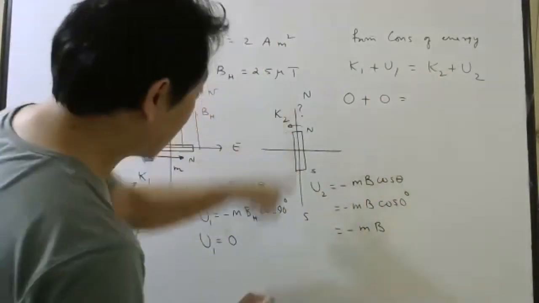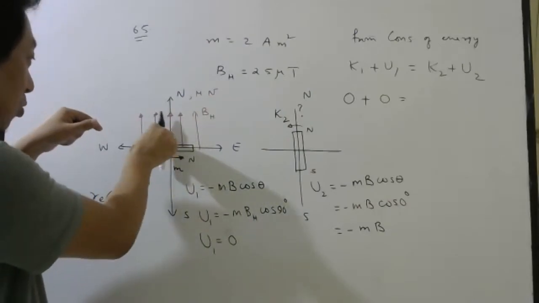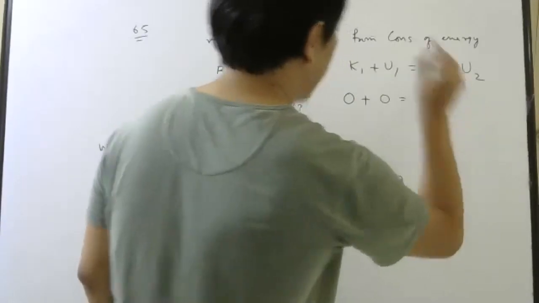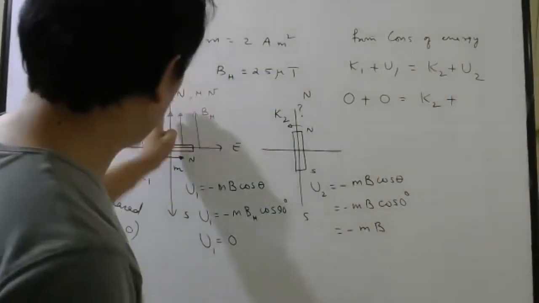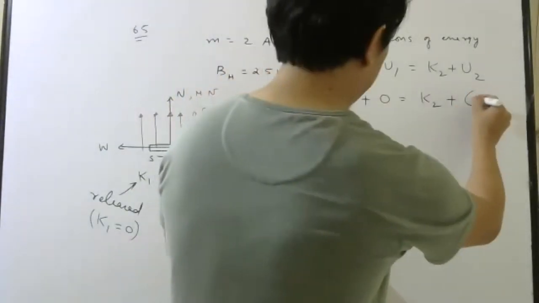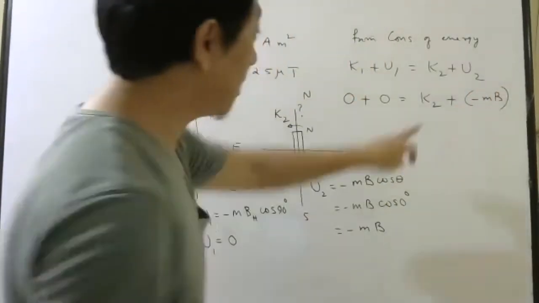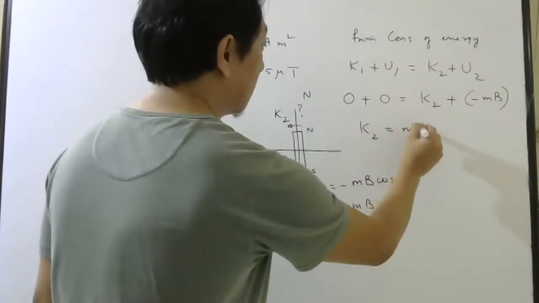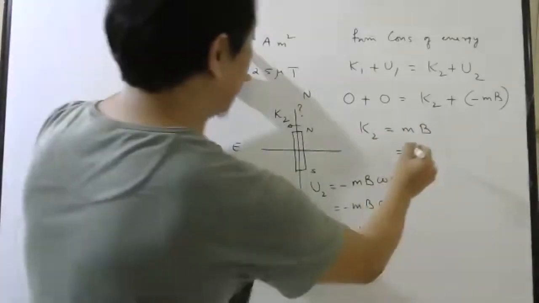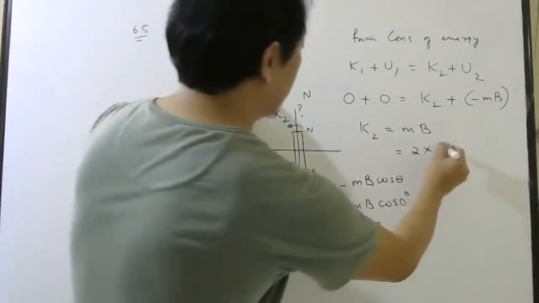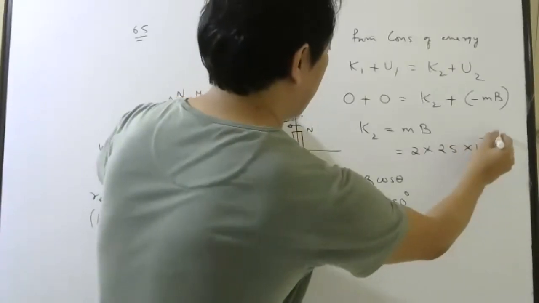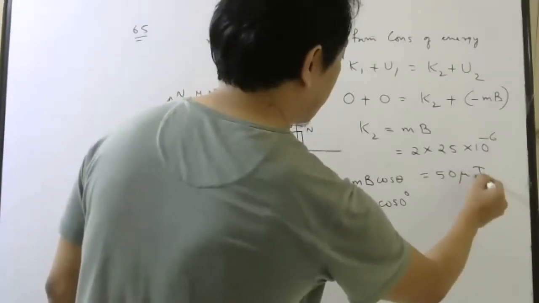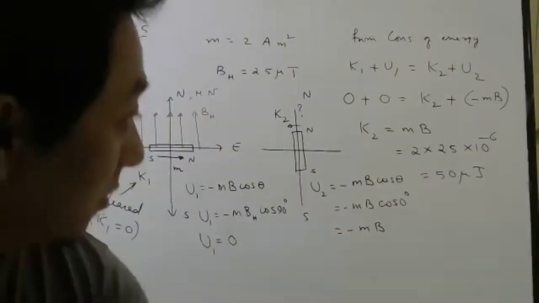When it reaches here, it is rotating, so it will have some kinetic energy, K2, plus potential energy, minus mB. Since they want this kinetic energy, bring this minus mB this side. So it will be equal to m given 2, B given 25 into 10 power minus 6. Micro means 10 power minus 6. So 50 microjoules. Which option? 50 microjoules.